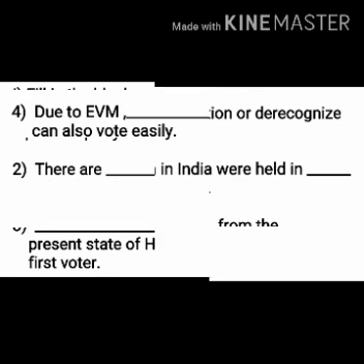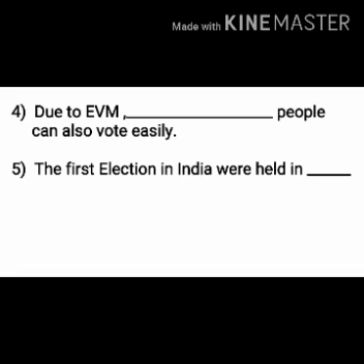Now read the fourth fill in the blank. Due to EVM, dash people can also vote easily. So the answer is Divyang. Due to EVM, even the handicapped people can vote very easily. So the answer is Divyang.